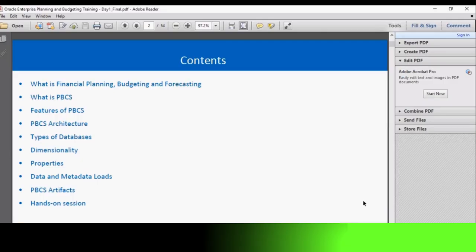So in today's session, we will be covering the following topics. What is financial planning, budgeting and forecasting? What is PBCS? What are the features of PBCS? The architecture of PBCS? The types of databases present? The key dimensionality present in PBCS? The properties, that is number properties in PBCS, like the data storage properties, consolidation properties, etc. And how the data and metadata loads can be done into the application. Key artifacts in PBCS like data forms, dashboards, task lists, etc.